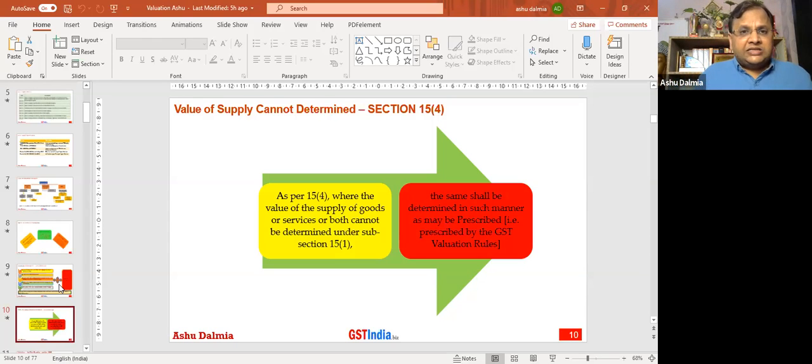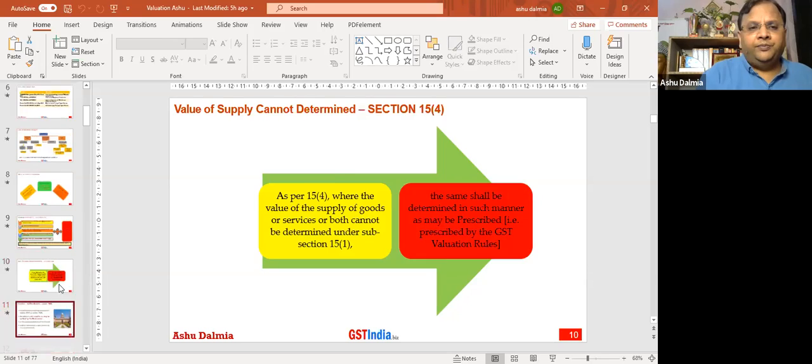That means when the parties are related parties, or when the price is not the sole consideration, in that case section 15 subsection 1 will not be applicable, section 15 subsection 4 will come into play, and the valuation will be done as per the methods prescribed, and for that purpose rules have been mentioned specifically. That's why when the price is not the sole consideration, rule 27 will be applicable. When the parties are related persons, rule 28 will be applicable. For that purpose, section 15 subsection 4 will come into play.